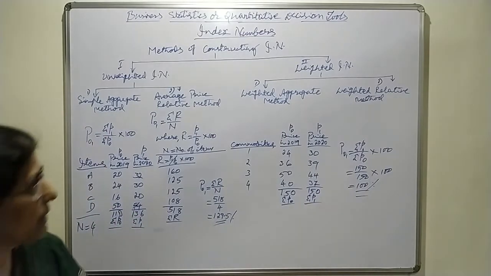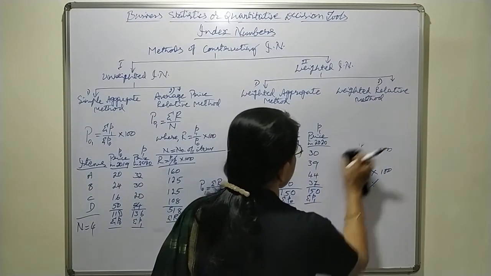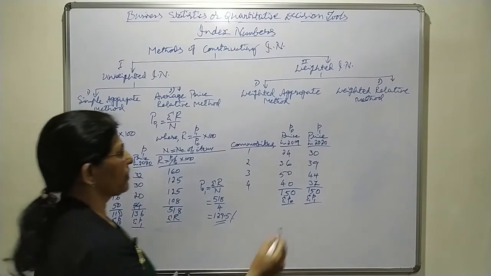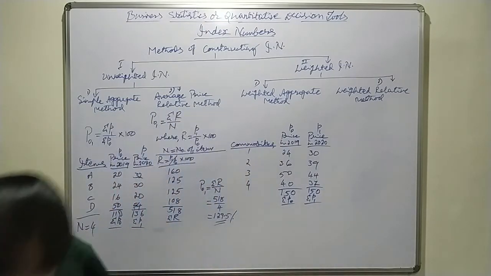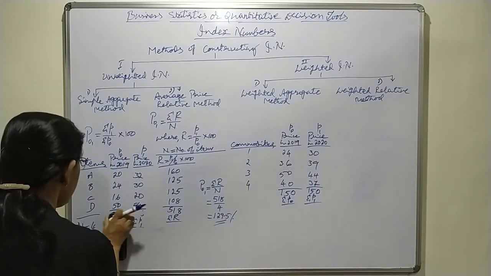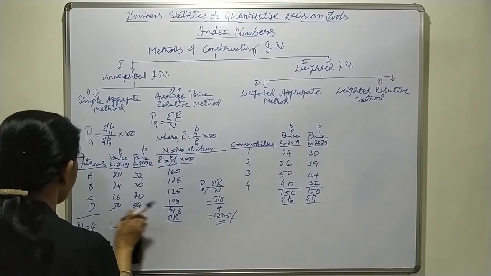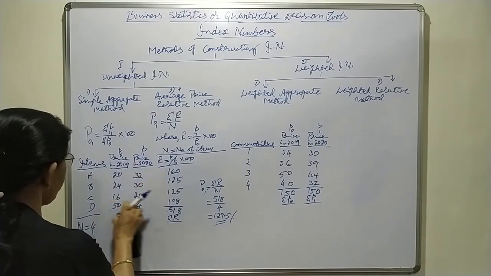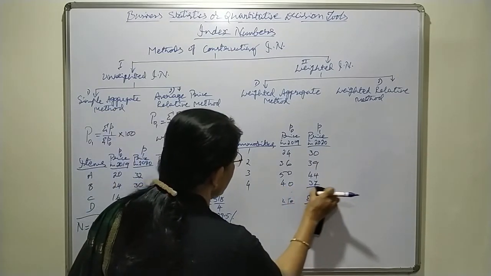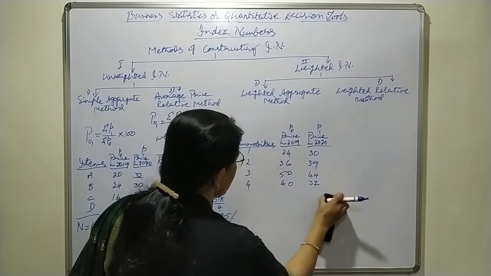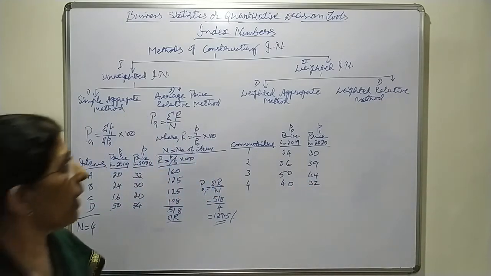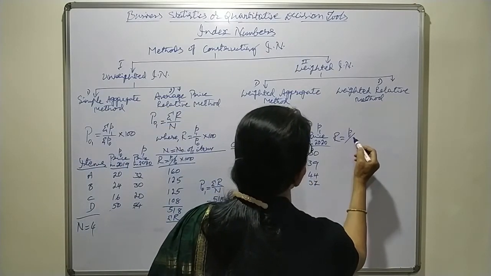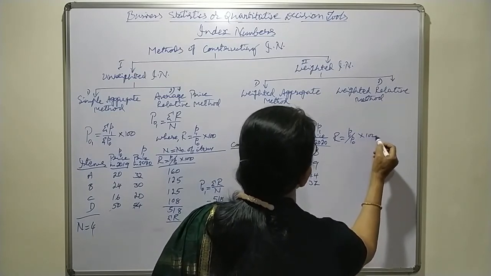Now if you solve this problem under the price relative method, how do we take it? Here also under the price relative method, you need not take the total of sigma P0 and sigma P1, not necessary. Now what we have to take is R. R equals P1 divided by P0 into 100.